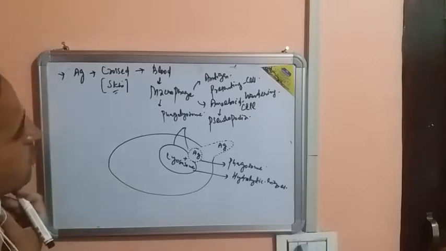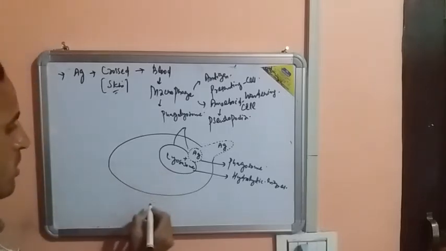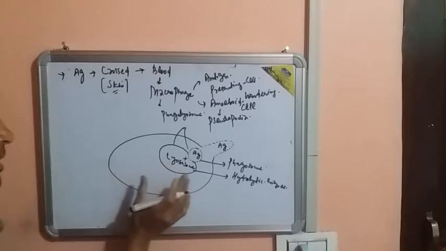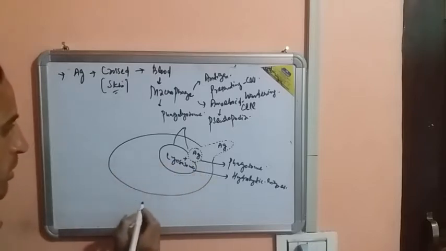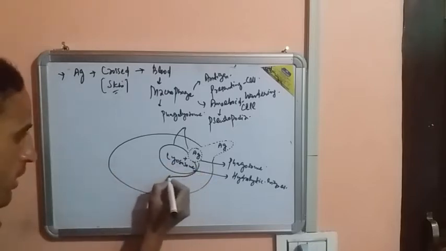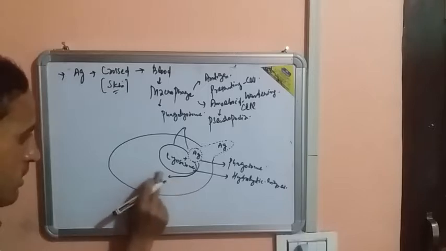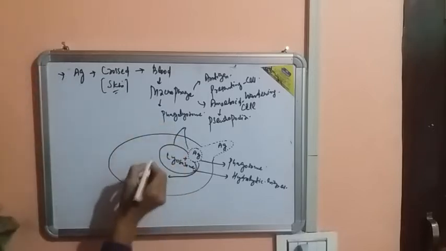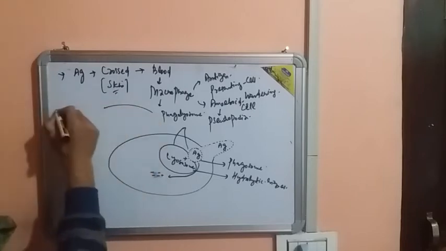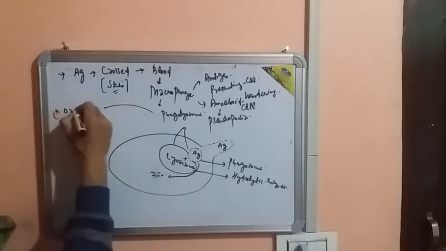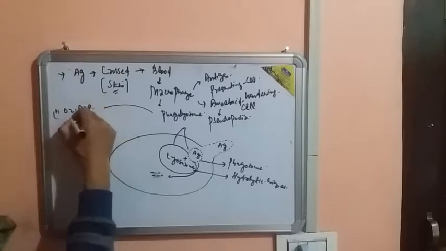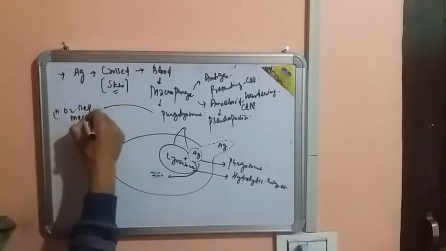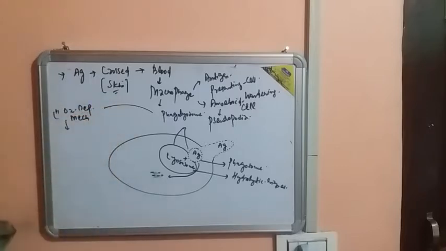two important processes will operate, and they will help in degradation of this antigen into different fragments. For example, this will be degraded into different fragments, which I will mark here. So two processes are responsible. Number one is called the oxygen dependent mechanism, and second is called the oxygen independent mechanism.